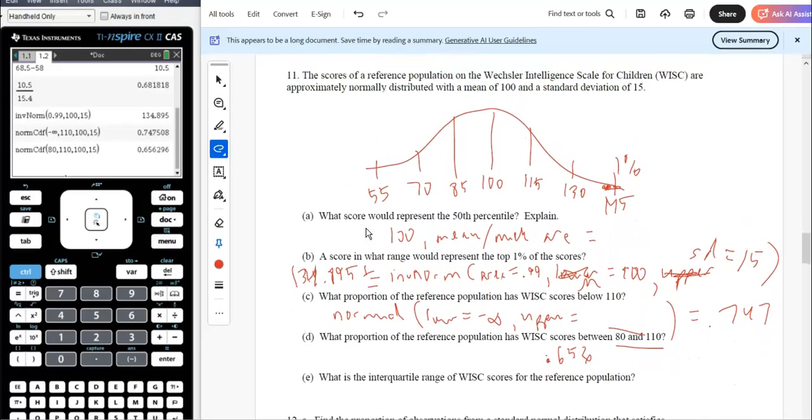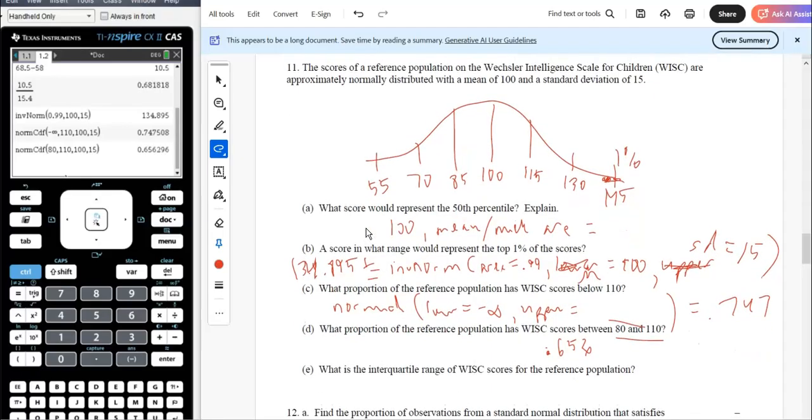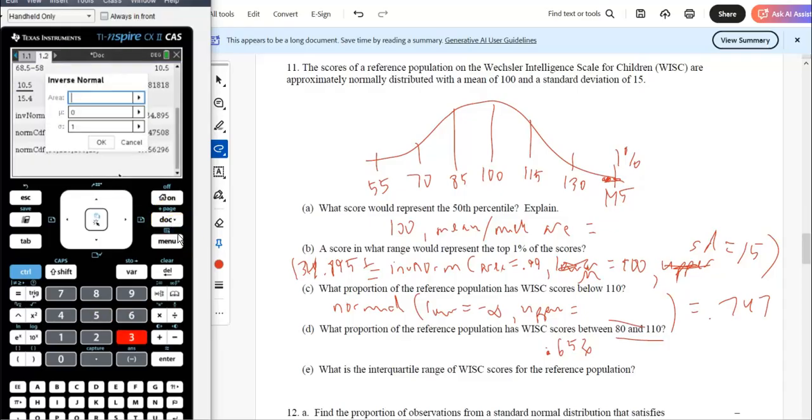Interquartile range for this guy. Kind of interesting. So we've got to find the IQR. So I think you'd use inverse norm, right? So menu 653, I want 0.25.